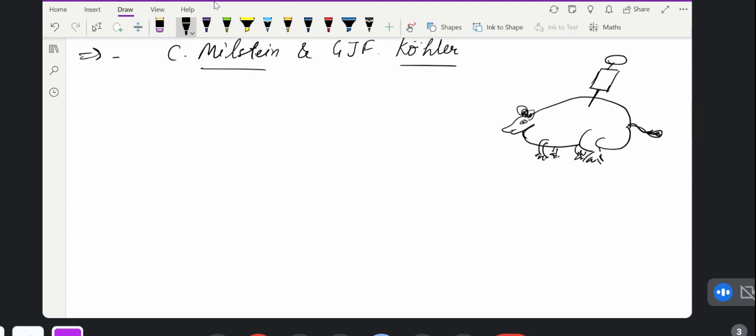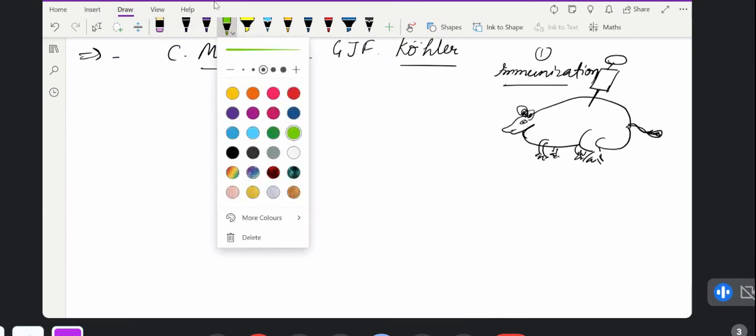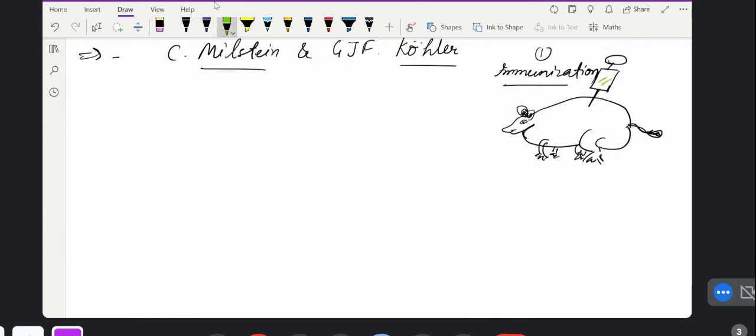Okay. So the first step is immunization. Immunization means we will develop the immunity in this mouse. How will we develop the immunity? We will give some immunogens, or we can give some attenuated viruses. Now we immunized it. So what will happen once a foreign molecule goes inside this?